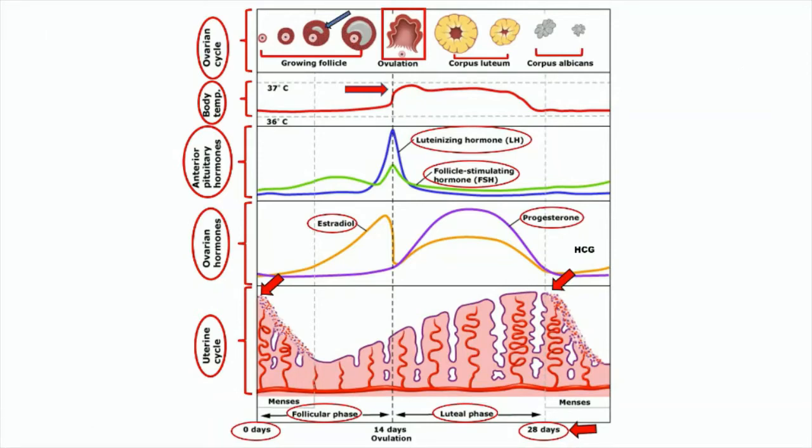Follicle is the house of an immature egg. Usually, in one cycle, only one follicle will mature into an egg. In this picture, you can see the follicle grows bigger. Ovulation is the release of a mature egg from the surface of the ovary. This usually occurs mid-cycle, around day 14th or so before menstruation starts.